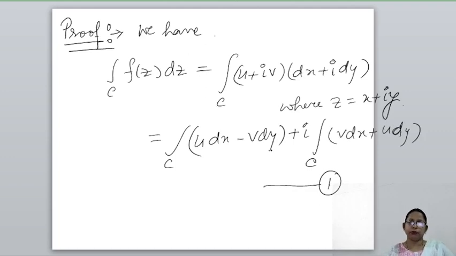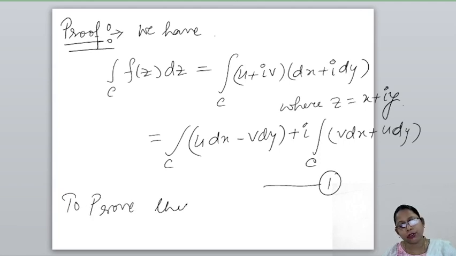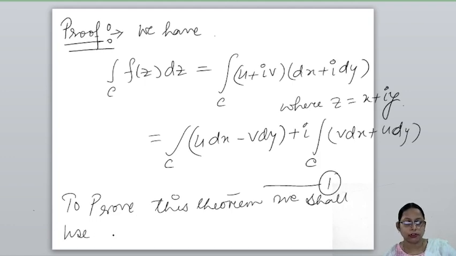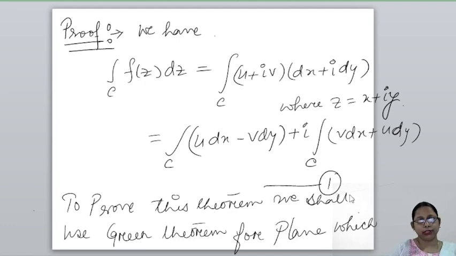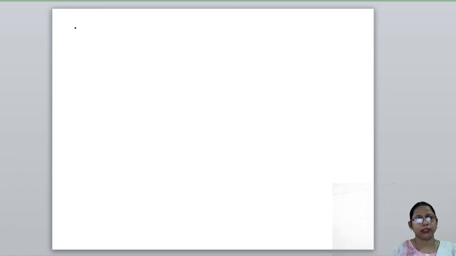To prove this theorem, we shall use Green theorem for the plane.